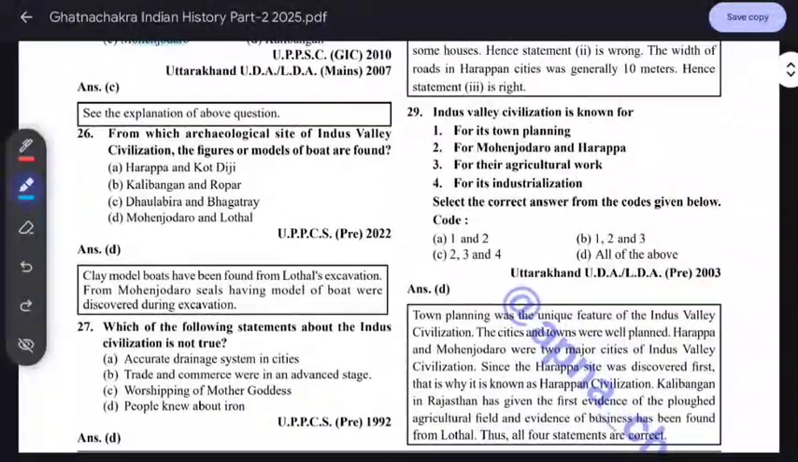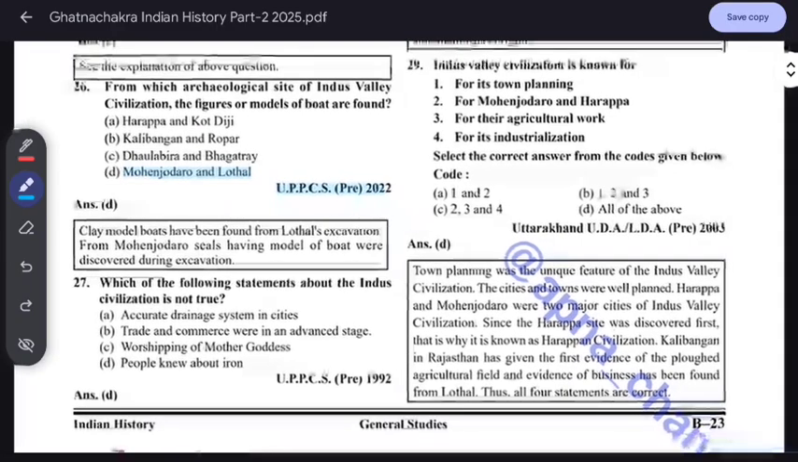From which archaeological site of the Indus Valley civilization are the figures or models of boats found? Dholavira, Bhirrana and Bhagatrav, or Mohenjo-daro and Lothal? This is an important question, asked in UPSC 2022. Clay model boats have been found from the Lothal excavations, and from Mohenjo-daro seals having models of boats were discovered. The boat models were found during the excavation at Lothal in Gujarat.